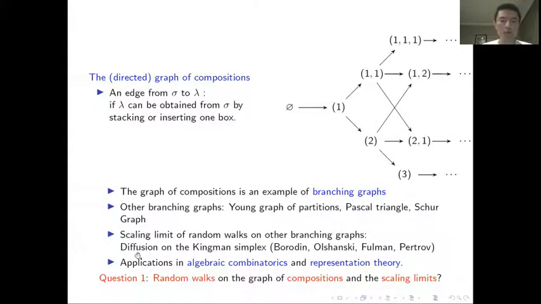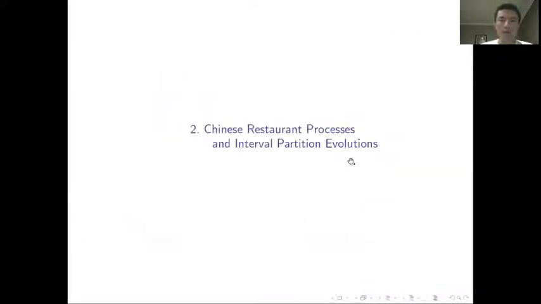There is already a good collection of literature about scaling limits of random walks, in particular on the graph of partitions. And it turns out this theory is also very important in the study of algebraic combinatorics and representation theory. So a natural question for us is to understand the scaling limits of random walks on the graph of compositions. Let me now give you a precise description of the random walks we want to study.